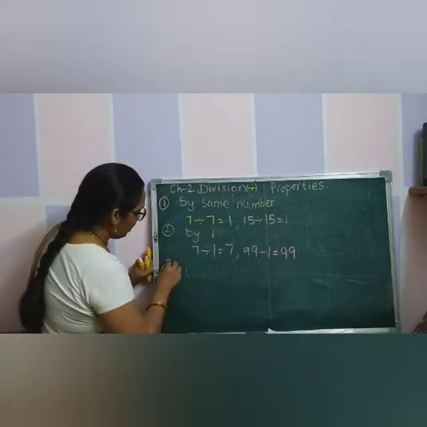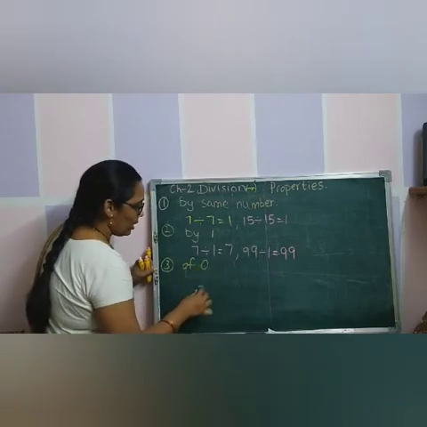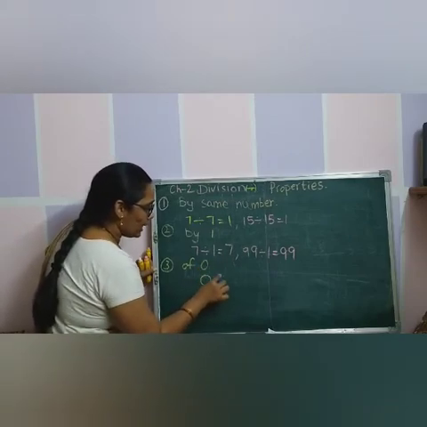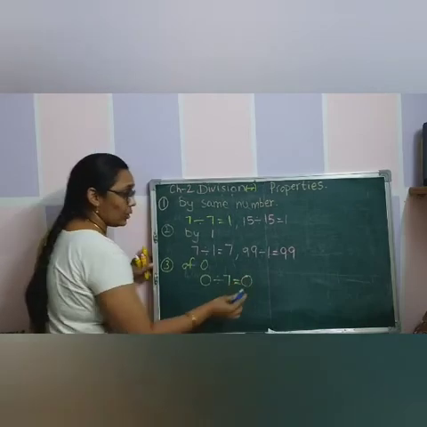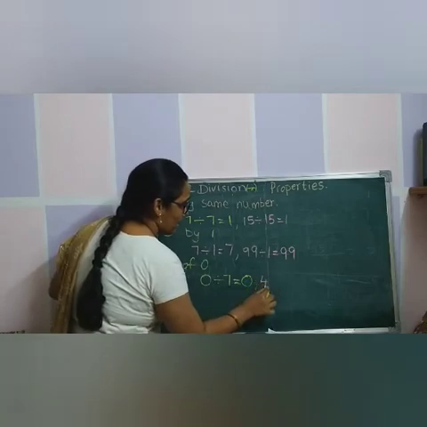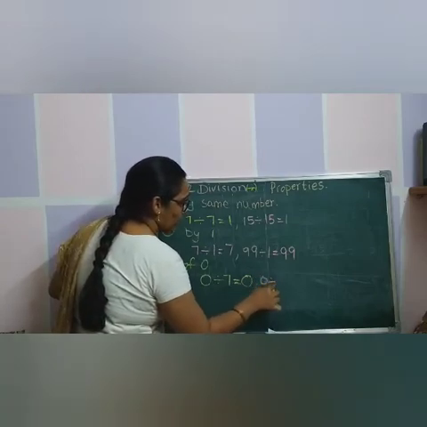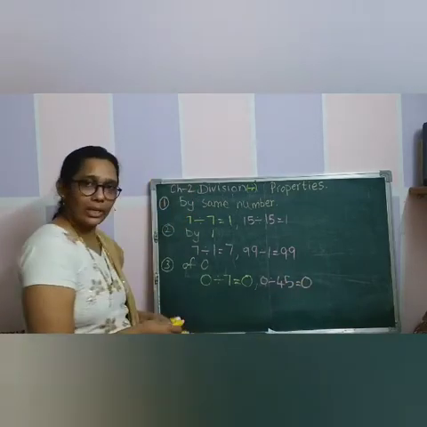Now, third property, division of 0. If you divide 0 by any number, the quotient is 0 only. Okay? See? 0 divided by 45, you will get the answer 0 only.